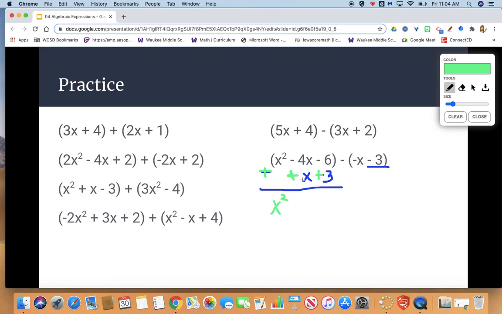Negative 4x plus x is negative 3x, because negative 4 plus 1 is negative 3. And negative 6 plus positive 3 gives us a negative 3. We have more negatives, so the answer is a negative. Now adding with all those negatives starts to become a lot easier to think through, so that's why we decided to switch it to adding the opposite of all the terms in the second part of our expression.